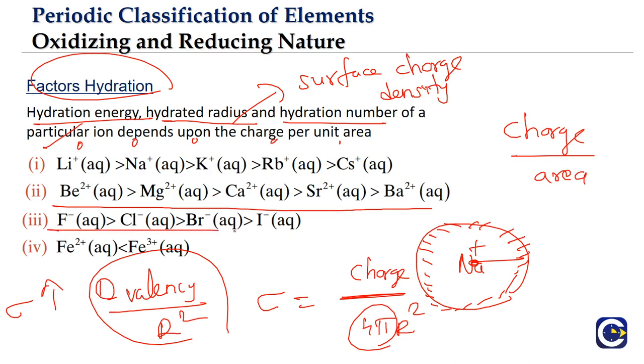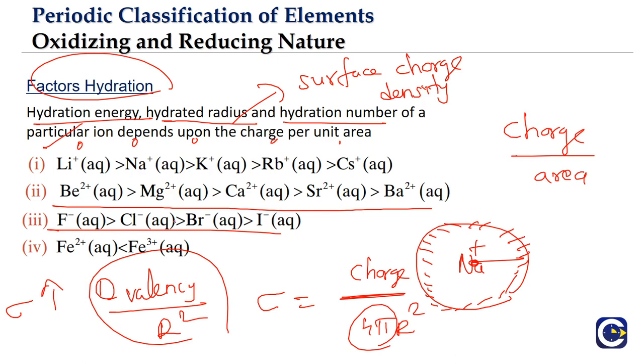Similarly, when we talk about the halogen ions, right, F minus, Cl minus, Br minus, I minus, in that also what is the observation? As we go down the group, radius is increasing. Here, all of them have the same numerator. The only difference is coming in the denominator, right? Radius is increasing means sigma will decrease. So everything will decrease. Hydration energy will decrease. Hydration radius will decrease. Everything is going to decrease.